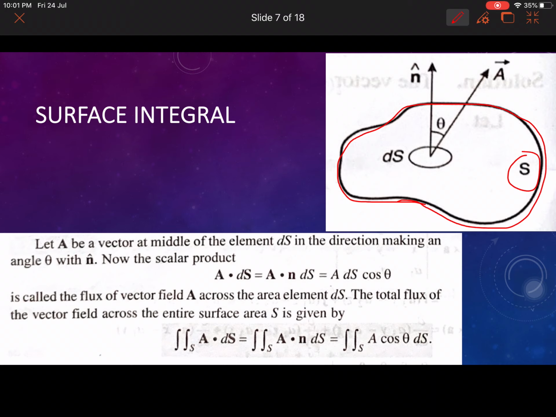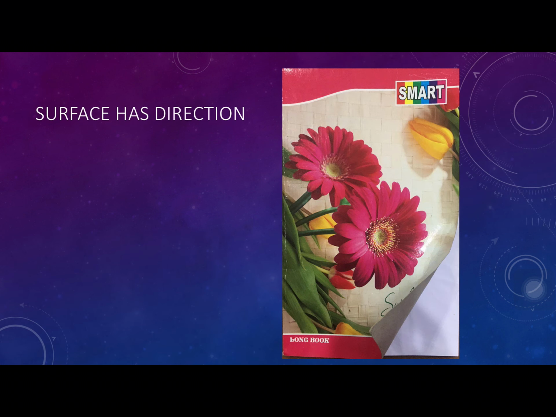The total flux of the vector field across the entire surface area S is given by the double integral over S of a bar dot ds bar, which equals the double integral over S of a bar dot n cap into ds, which equals the double integral over S of a cos theta into d theta. So what is a double integral? Generally we are integrating with respect to x and y, so two elements, though not necessarily always x and y, it can change.